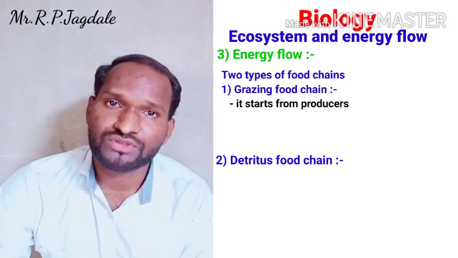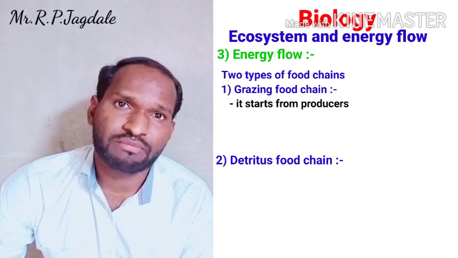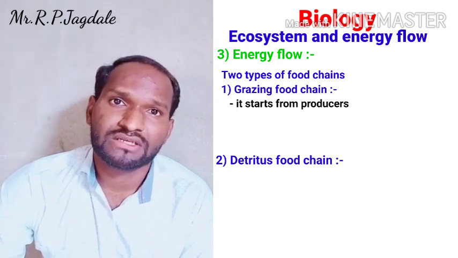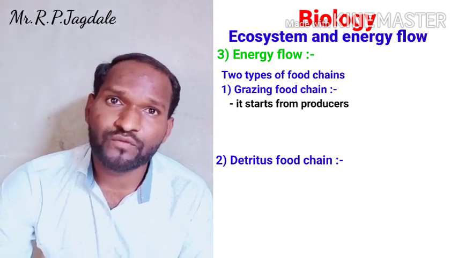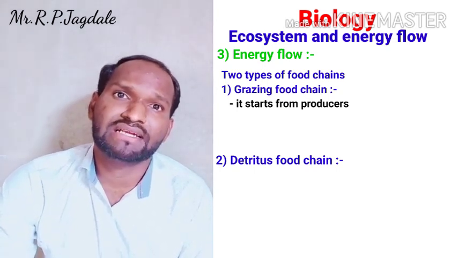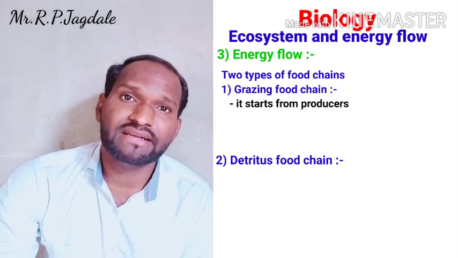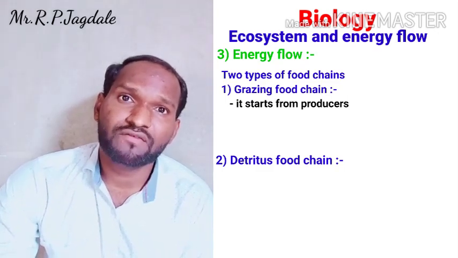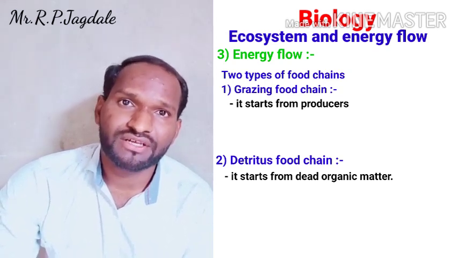Then from producers it goes to the consumers: primary, secondary, tertiary. This is called the grazing food chain. It starts from plants, grasses. On the other side, the detritus food chain starts from dead organic matter. That is the major difference.